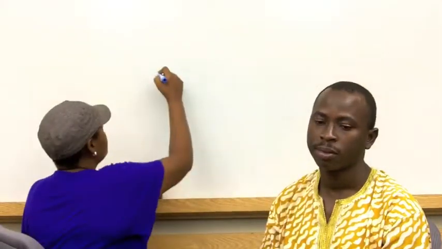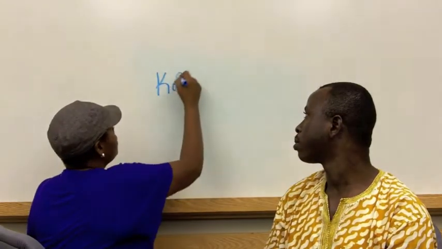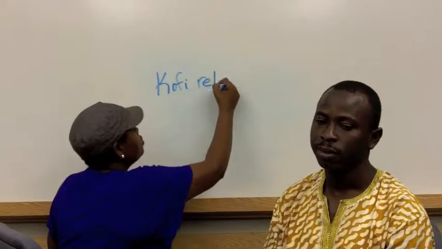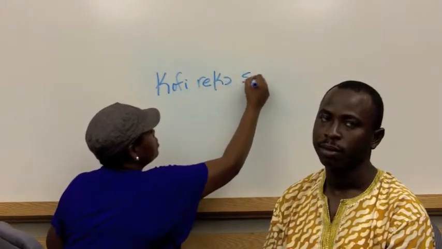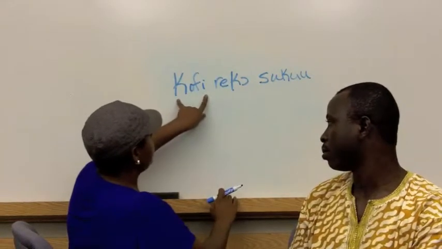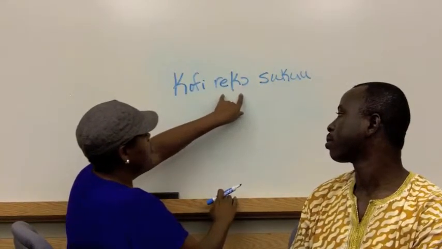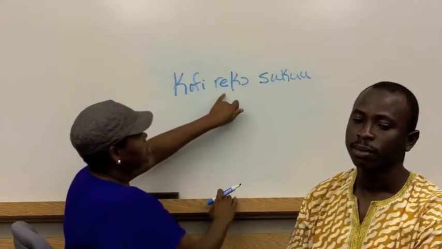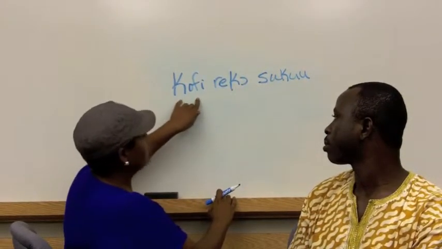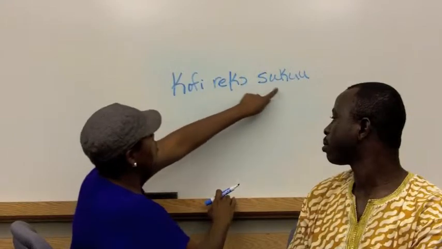We have Kofi Rekosuku. Kofi is a name, therefore it is separate from our verb and our tense, is going to school. In this sentence, it translates to Kofi is going to school.